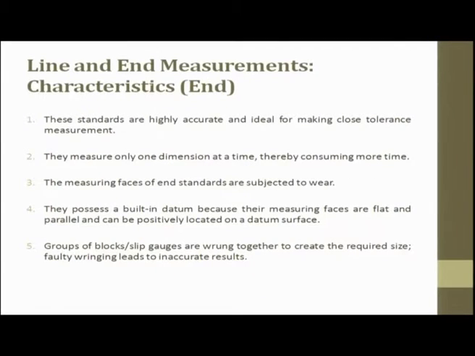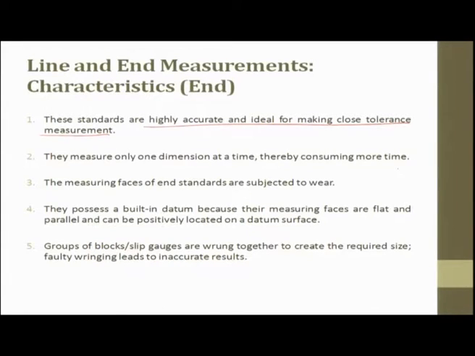So, these are line and these are end measurement characteristics. They are highly accurate and ideal for very close tolerance, because you are trying to encapsulate end to end. So, here you will make sure the alignment, everything is proper. They measure only one dimension at a time. They are more time consuming. Okay. So, a tailor always uses a line tape only. He never uses end to end.